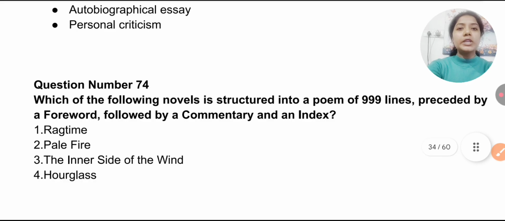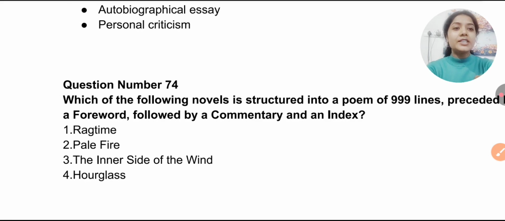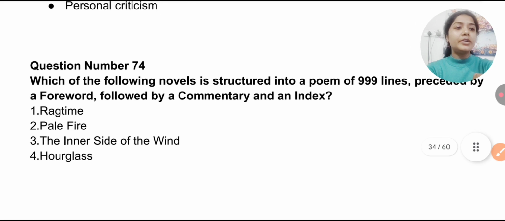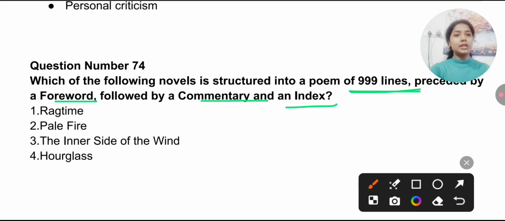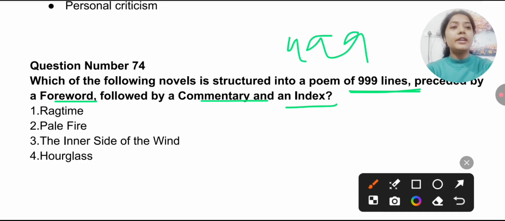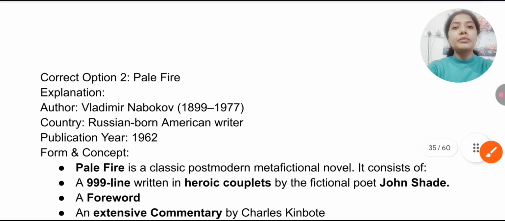Okay. And the question here is: which of the following novels is structured into a poem of 999 lines preceded by a foreword, followed by a commentary and an index? You have to guess the novel that is structured in such a way into a poem of 999 lines. Ragtime, Pale Fire, The Inner Side of the Wind, and Hourglass. The correct answer of this question is option 2, Pale Fire.